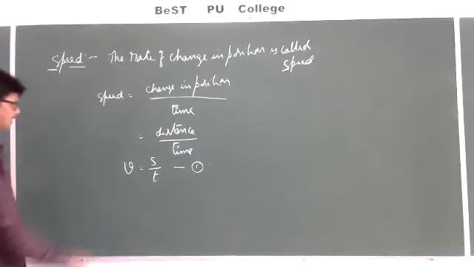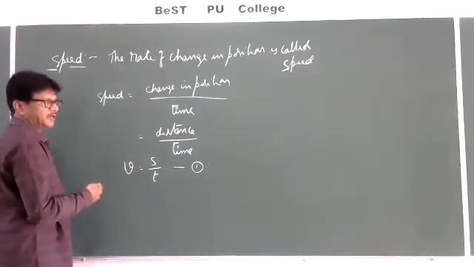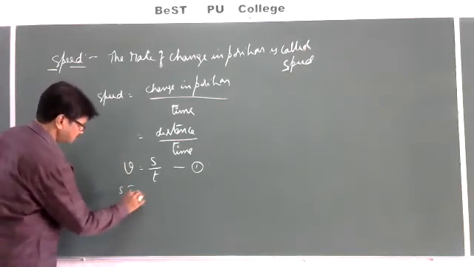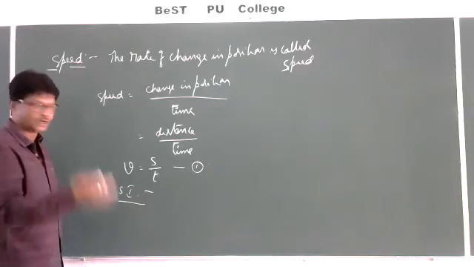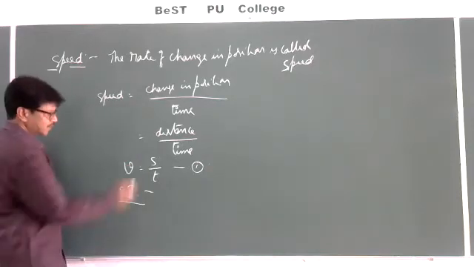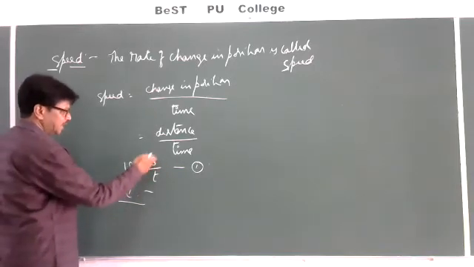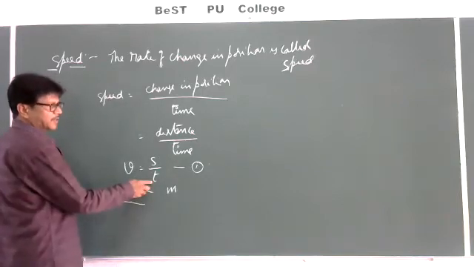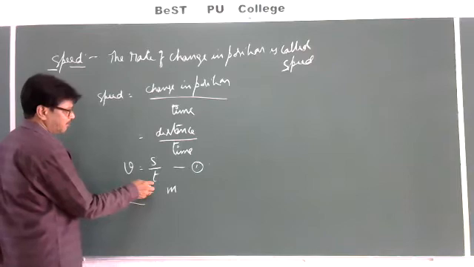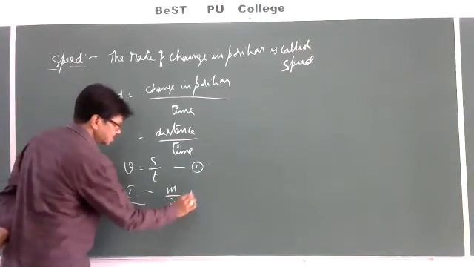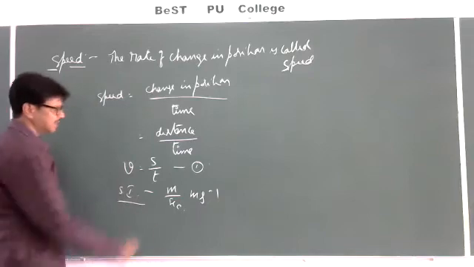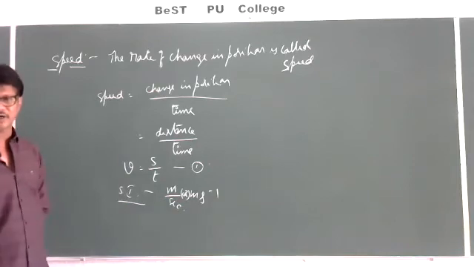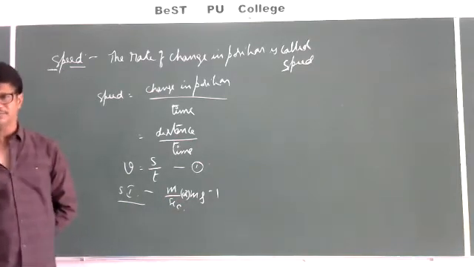Then how will you measure the speed? What units will be used to measure speed in the SI system, CGS system and all? In the SI system, the distance is a length, and length is measured in meters. T is time, and in the SI system, time is measured in seconds. So meter per second is the unit of speed in the SI system.